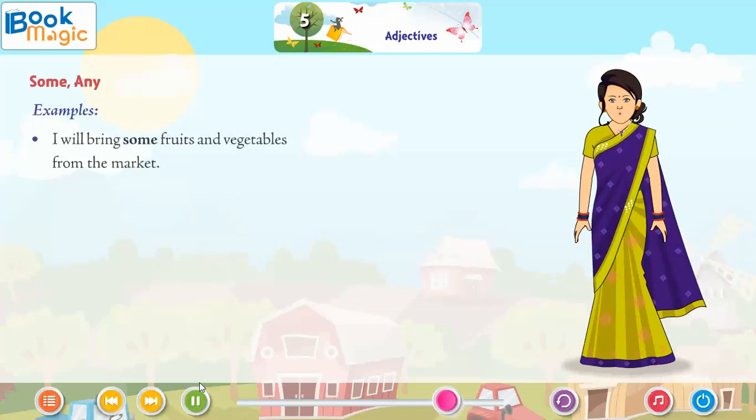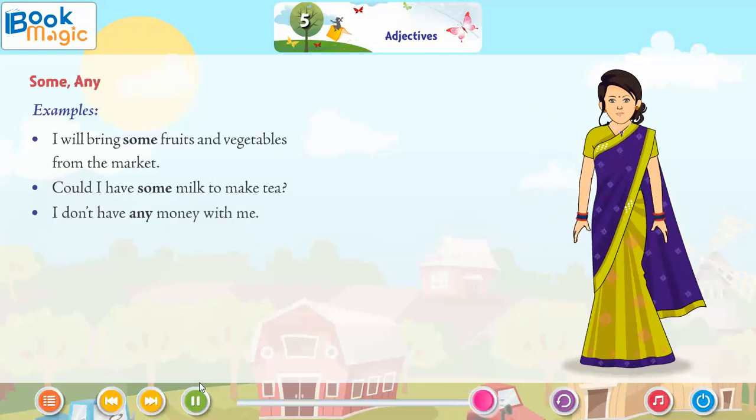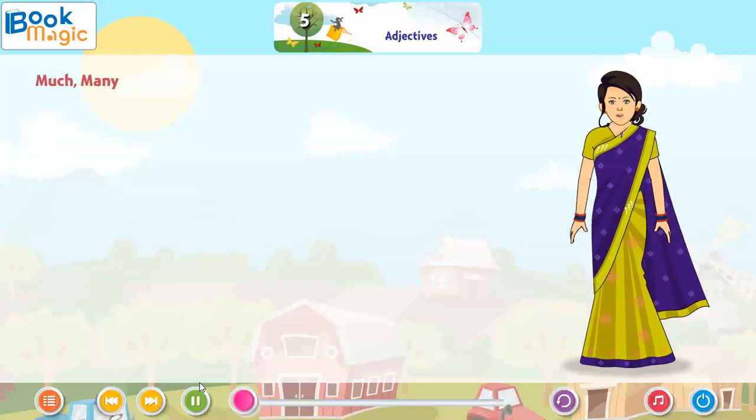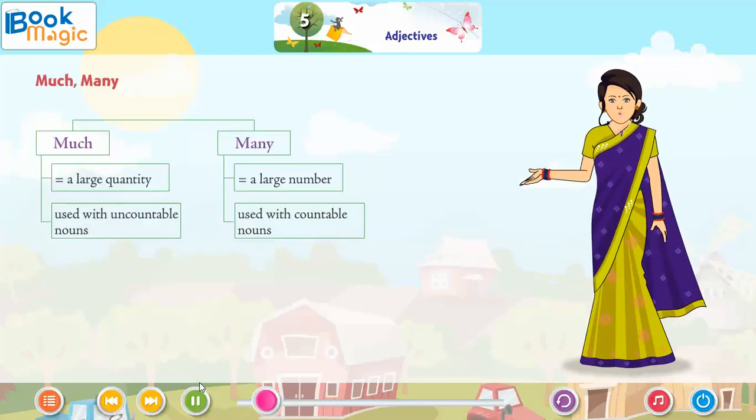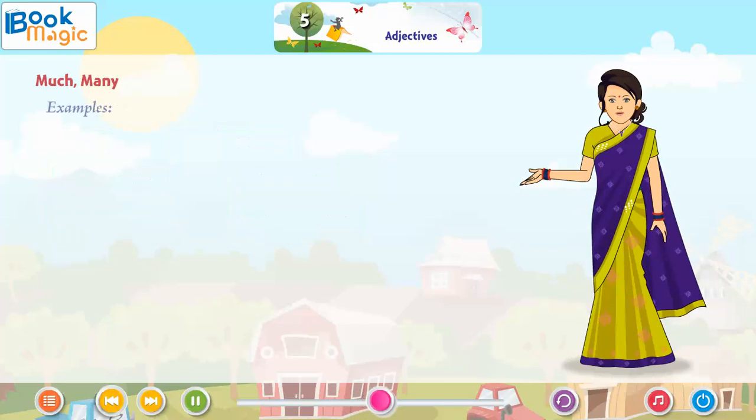Examples: I will bring some fruits and vegetables from the market. Could I have some milk to make tea? I don't have any money with me. Do you need any help? Much, many. Much is equal to a large quantity, used with uncountable nouns. Many is equal to a large number, used with countable nouns.